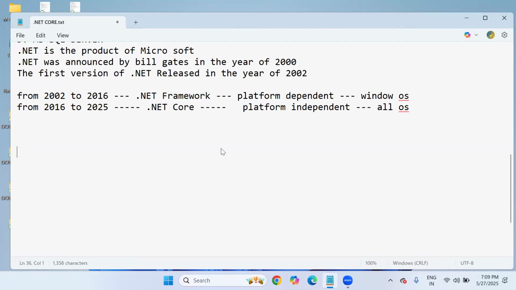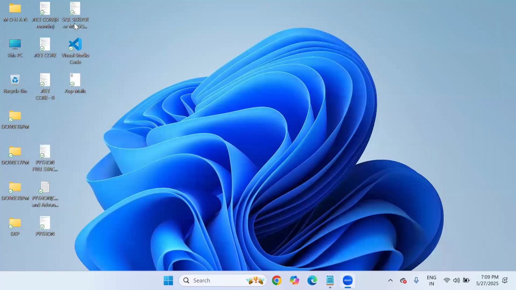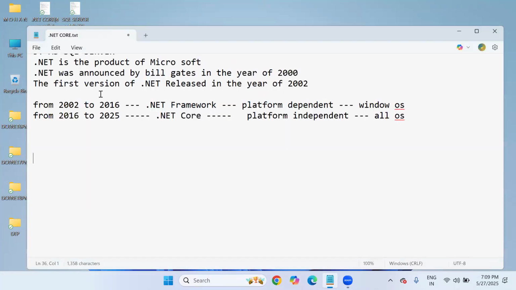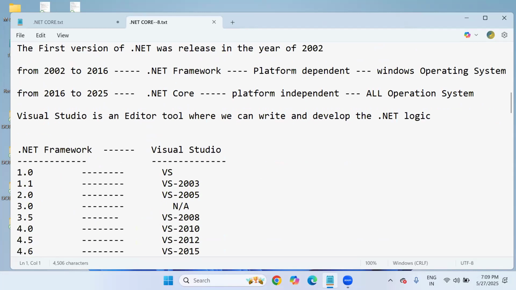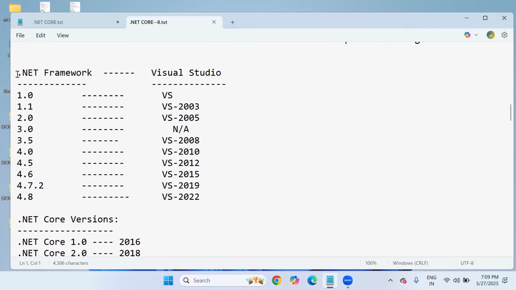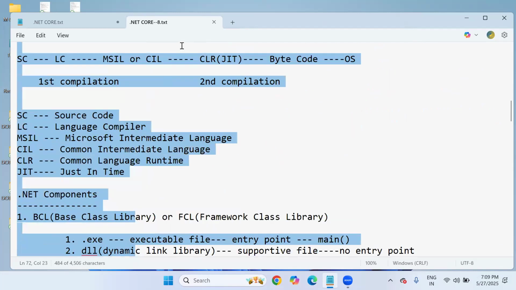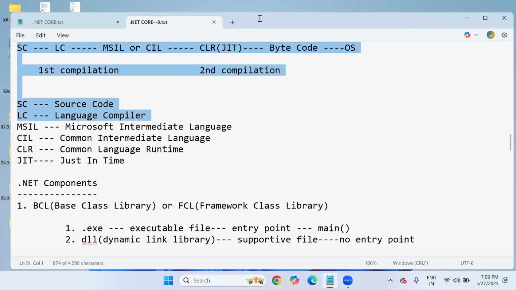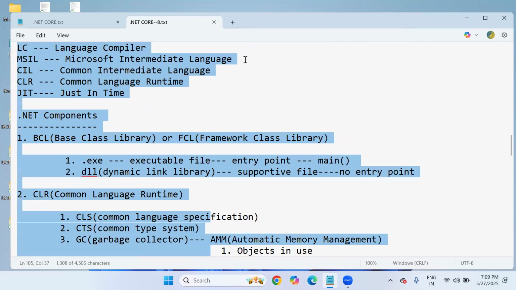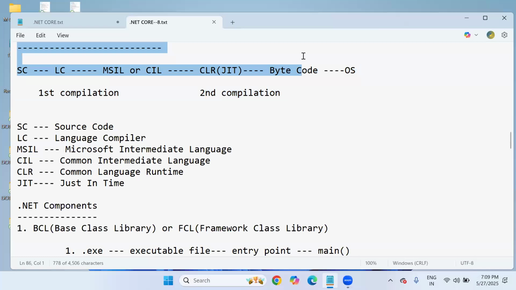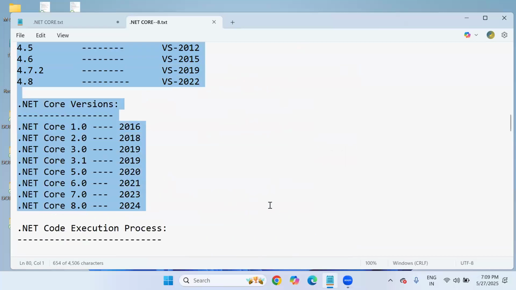Yes, I already have a version history from my previous batch. So instead of writing again and again, it's better to place this version history. Just give me 1 second. This is the version history, and look at this. This has the Core versions as well as Framework versions. Both are here, so try to understand.